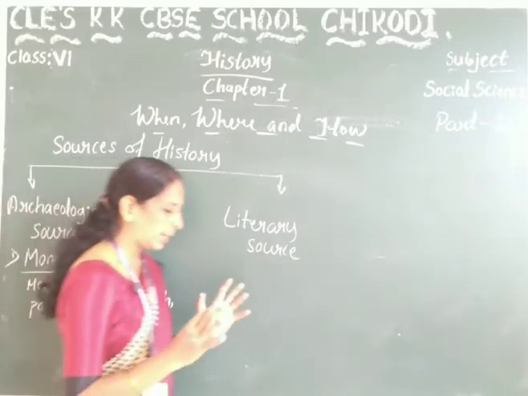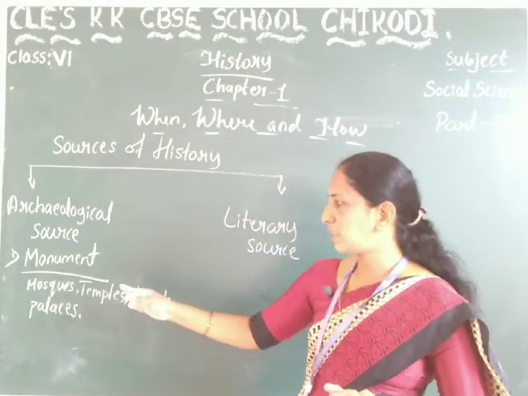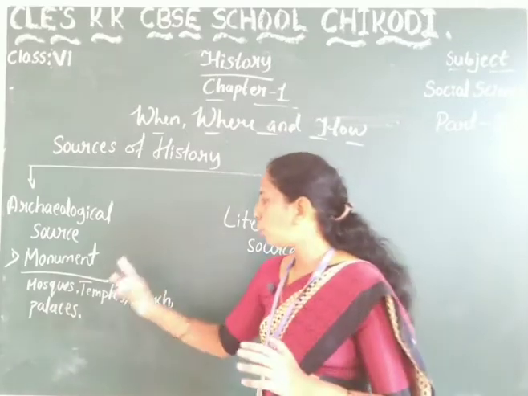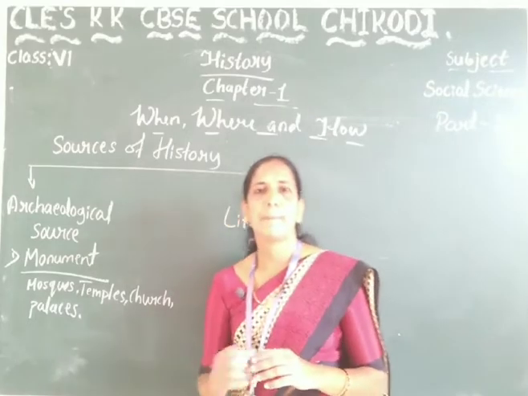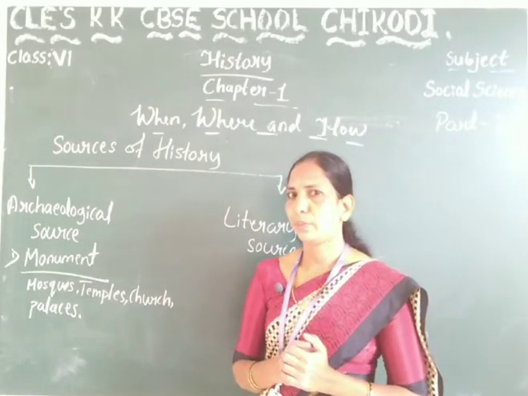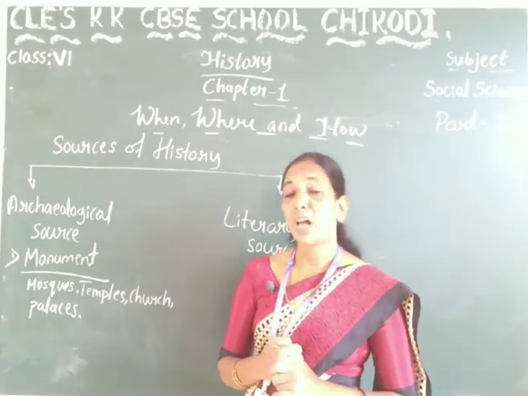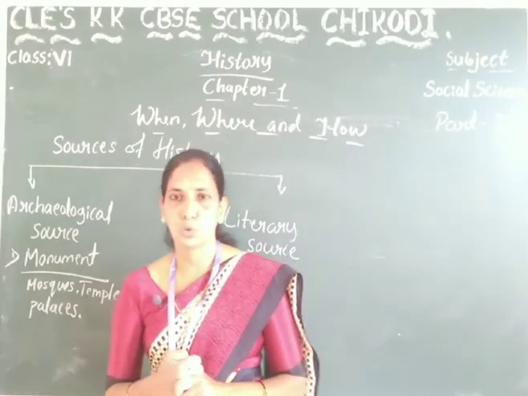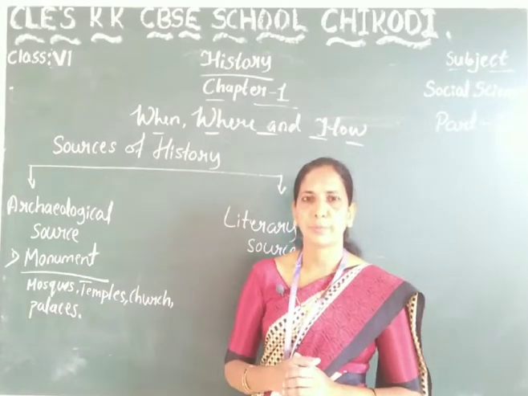These types of buildings are called monuments. Some good examples of monuments in India are Agra's Taj Mahal and Delhi's Red Fort.